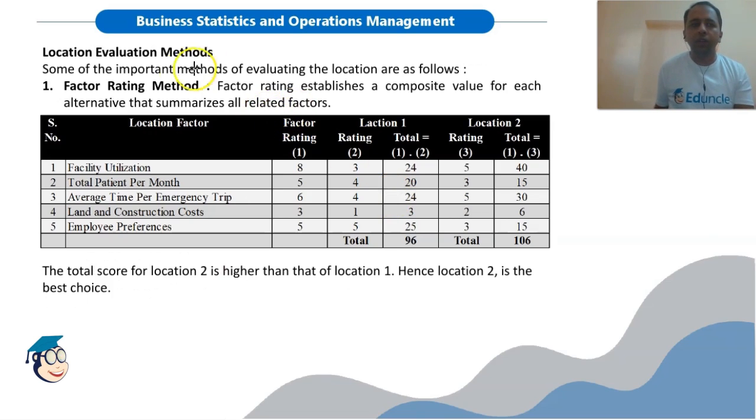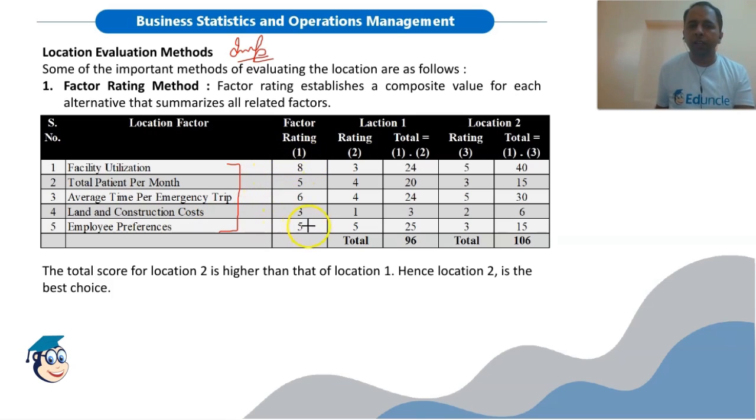Now there are various location evaluation methods. This part is also important. Questions may come on this part. The first method is the factor rating method. It establishes a composite value for each alternative that summarizes all related factors. So what we will do in this method, we will identify all the factors which affect the location decision. For example, these are the various factors. Now we will assign a rating, say out of 10, we will choose a particular scale, out of 10 or out of 100, we can assign a rating.